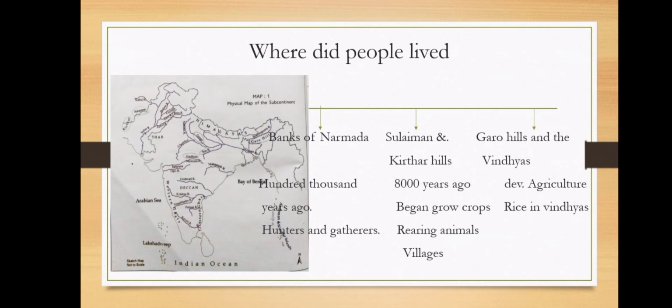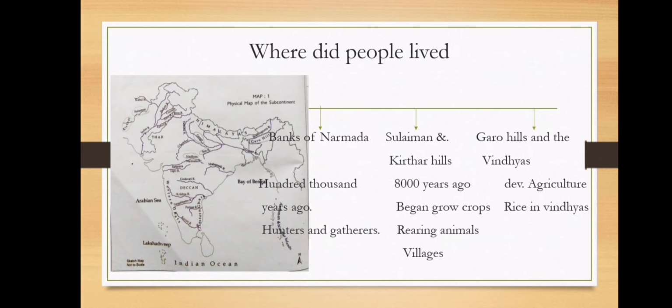And in the banks of Narmada, several 100,000 years ago, some of the earliest people who lived here were hunters and gatherers, which means they hunted animals or small prey and gathered food from the forest like roots, vegetables, fruits, etc. They were completely depending on the forest for their food.